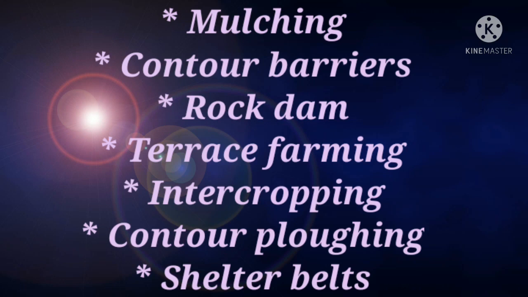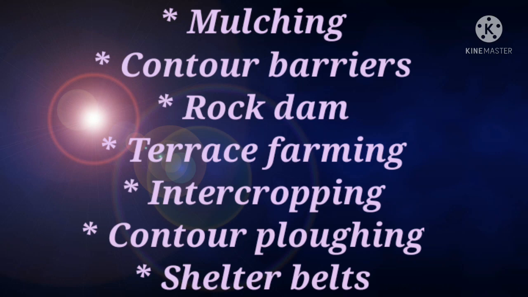Next, we are going to discuss shelter belts. Students, shelter belts are a series of trees or shrubs that are grown in a horizontal line. That means, in the coastal and dry regions, rows of trees are planted to check the wind movement to protect soil cover. So, mulching, contour barriers, rock dam, terrace farming, intercropping, contour ploughing, and shelter belts are the methods of soil conservation. Students, can you tell what method of soil conservation may be used in coastal and dry regions? Yes, shelter belts are used to protect the soil in coastal and dry regions.